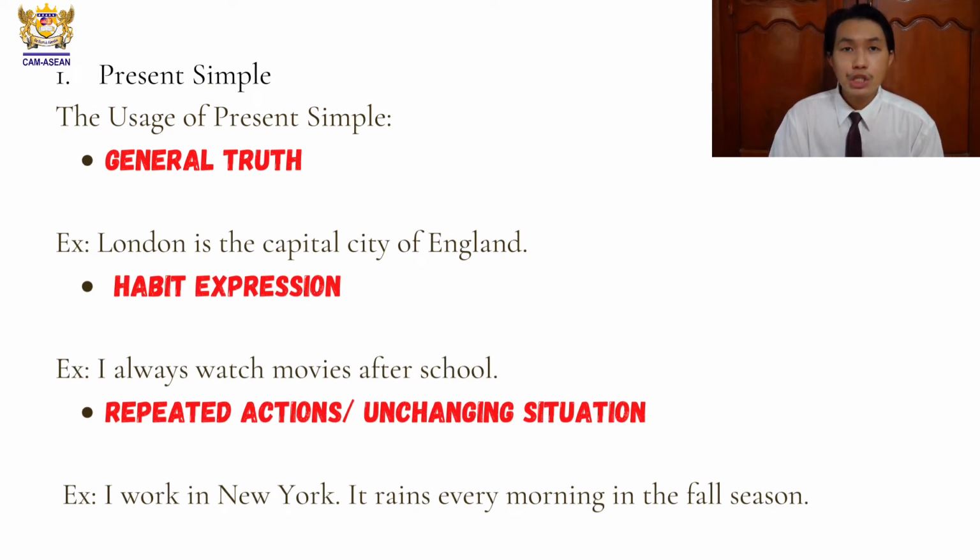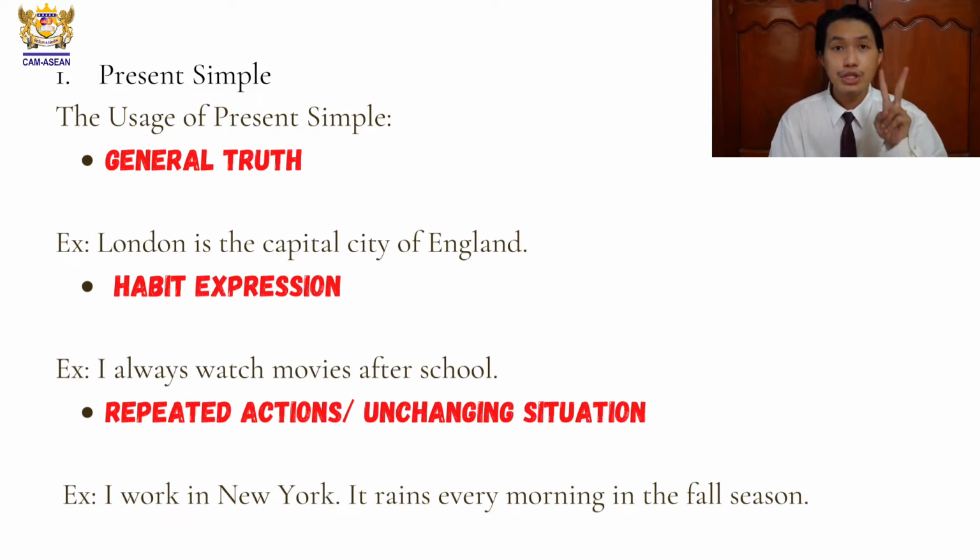So we use present simple when we want to talk about general truth, okay? General truth. So what does that mean? It means events or actions that happen to be true or real. Let's look at the example together. London is the capital city of England. So is it a fact? Yes, it is. Or we can say, I live in Cambodia. It is a fact. I live in Cambodia, okay? So something that happens to be true or real.